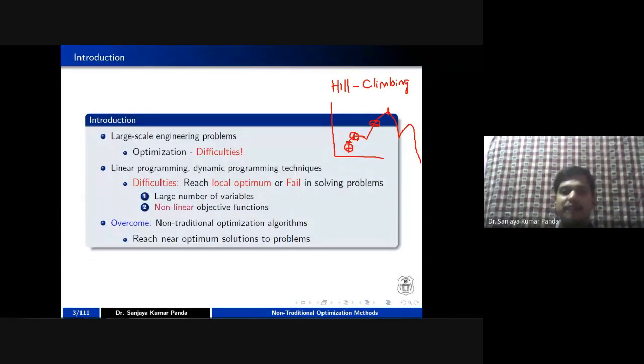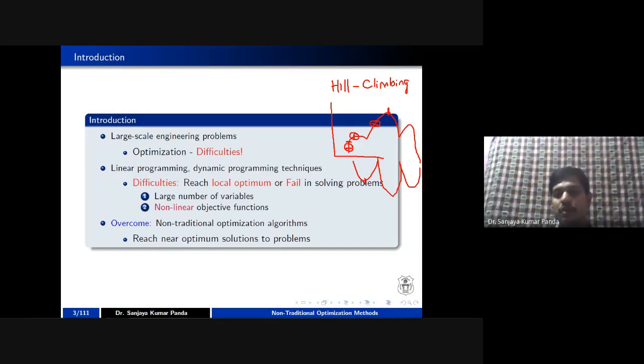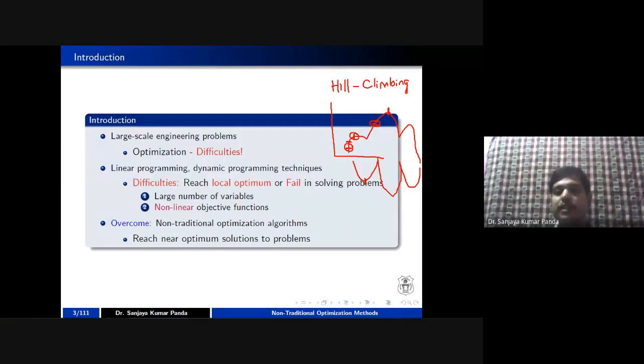But if you want to go for the minimum case, suppose the position is just like this, right? So what will happen here? The objective is to minimize. If the objective is to minimize, what you can do, you have to find your local minimum or you have to reach the global minimum, based upon what kind of techniques you are using to solve that particular problem.